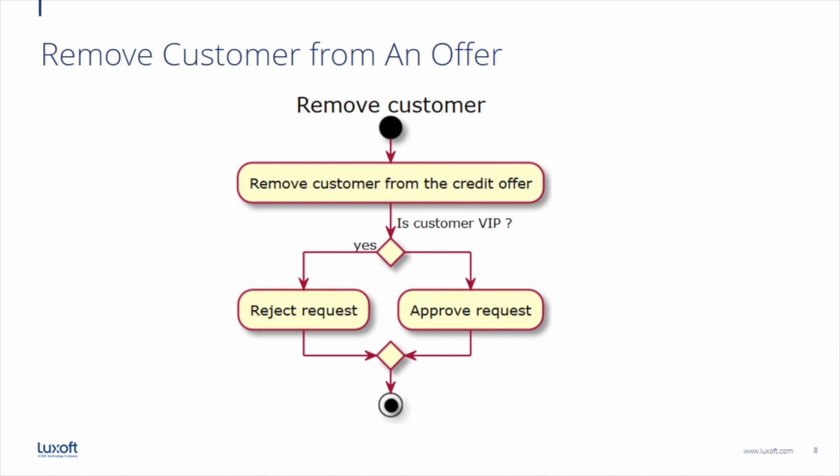We would also like to see the business logic for removing a customer from the credit offer. If the customer is VIP, we reject the request. So once we have assigned a VIP customer to a credit offer, we cannot remove him or her any longer. If the customer is not VIP, we will approve the request. This means that we'll remove the customer from the credit offer.